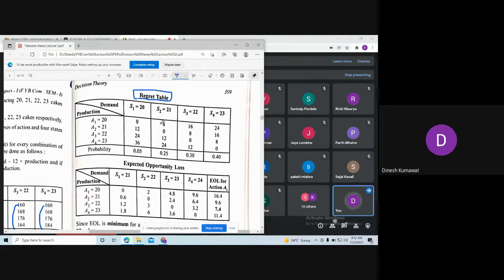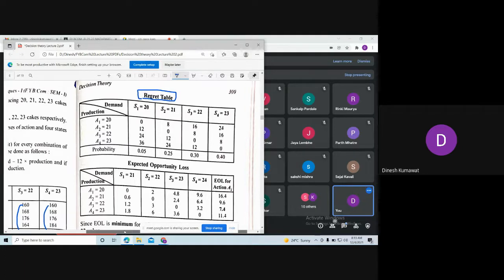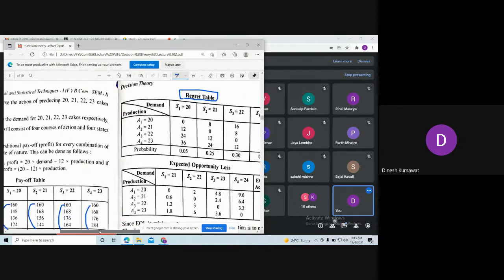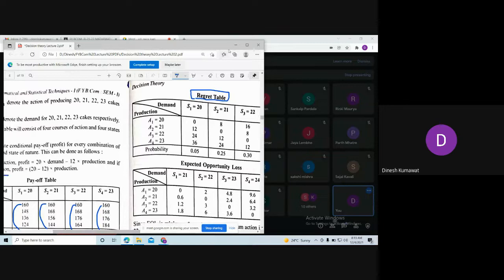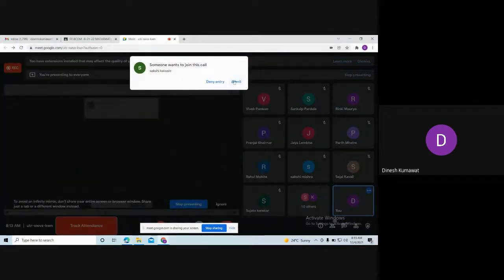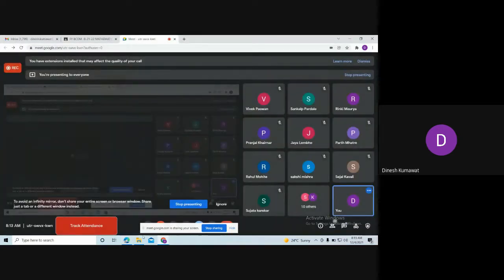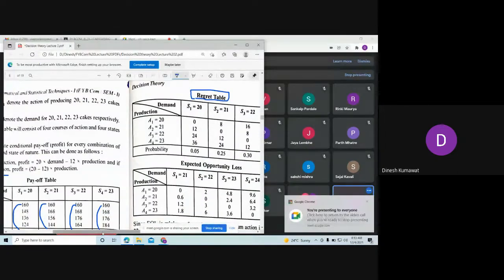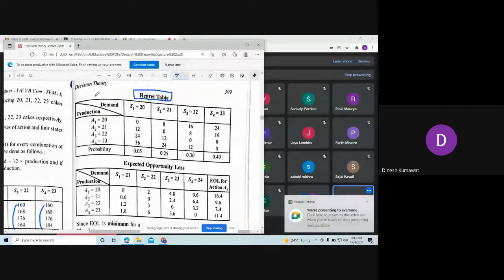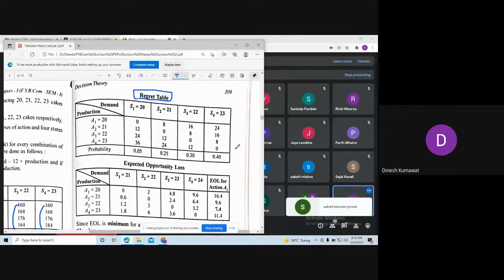Again, see here, now we are making a regret table. This is the table given to us, which is nothing but the regret table, and you know how we calculate this regret table.